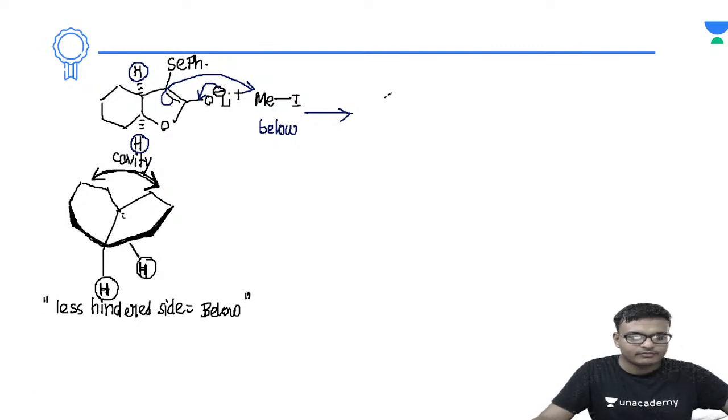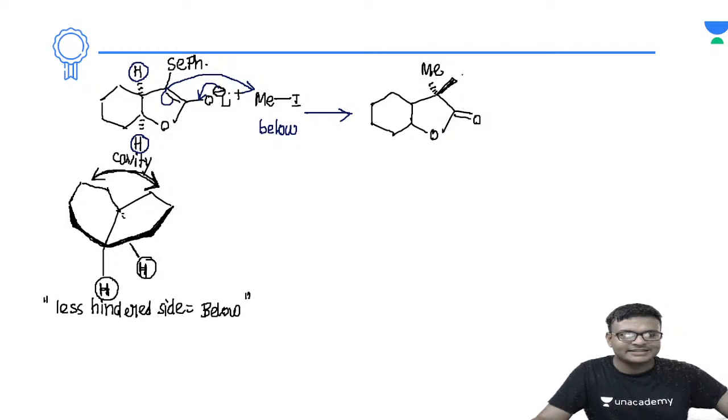देखो, so that's why this is a 6-membered ring with having the carbonyl into this side. Now below the plane में methyl है, so methyl is in this side, and above the plane में, so methyl is below the plane, then selenium phenyl will automatically be coming into above the plane, right? If one is below, then another one automatically will be coming into the above. Okay. So this one is hydrogen, this one is also hydrogen.